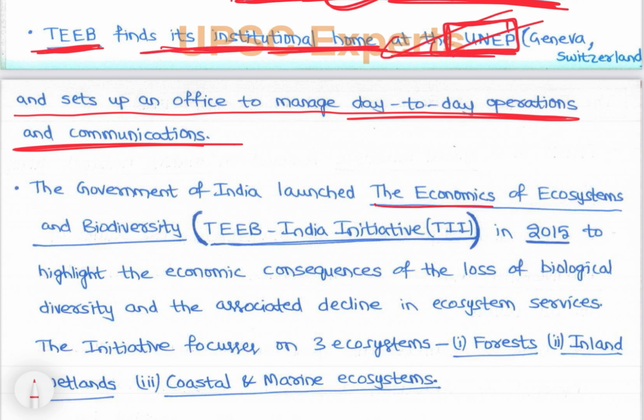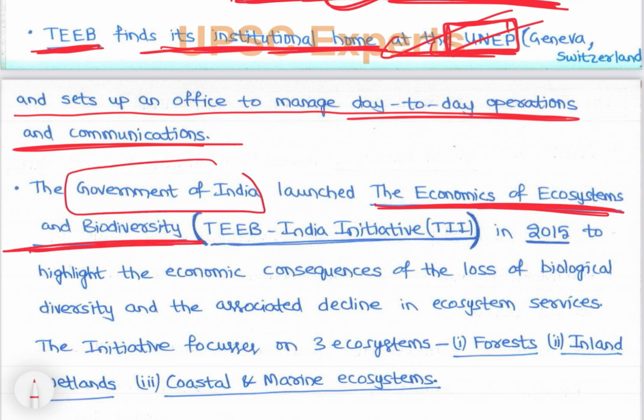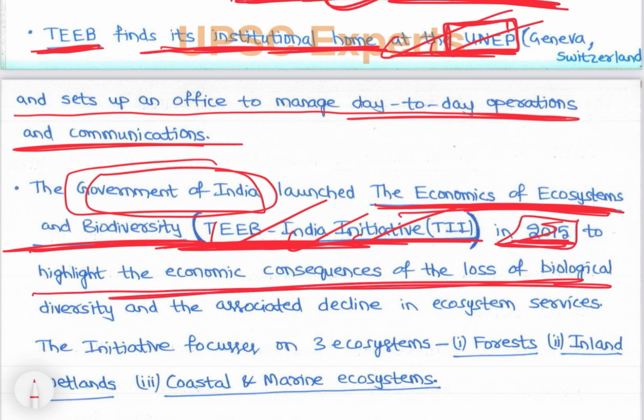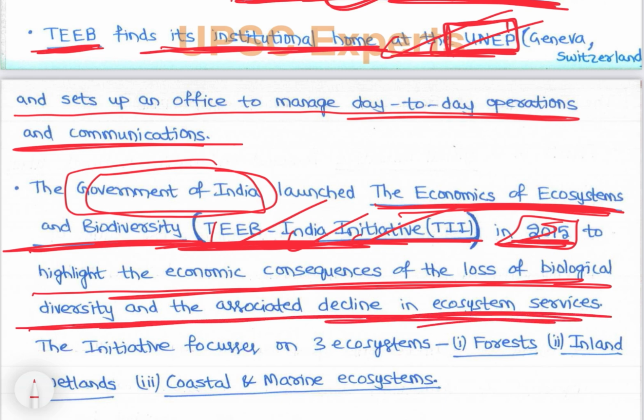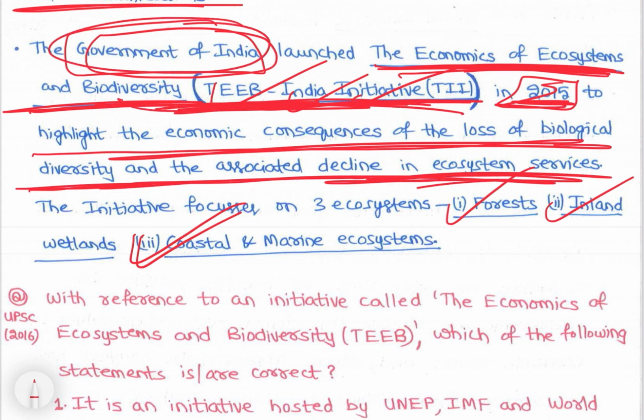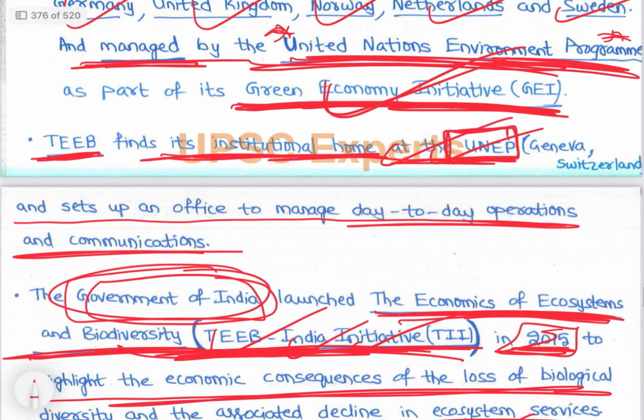The Government of India also launched the Economics of Ecosystems and Biodiversity, TEEB India Initiative, in 2015 to highlight the economic consequences of loss of biological diversity and the associated decline in ecosystem services. The initiative focuses on three ecosystems: forests, inland wetlands, and coastal and marine ecosystems. So that is with respect to TEEB.